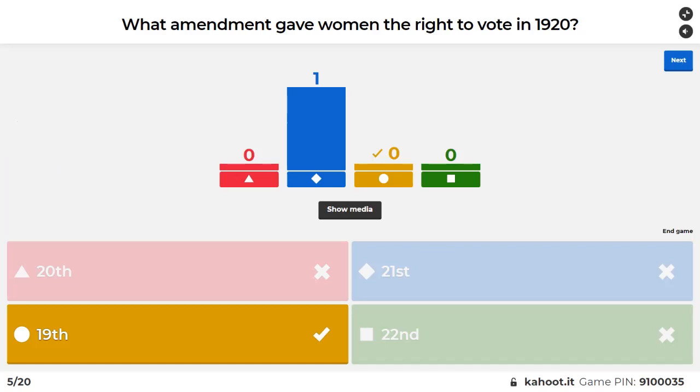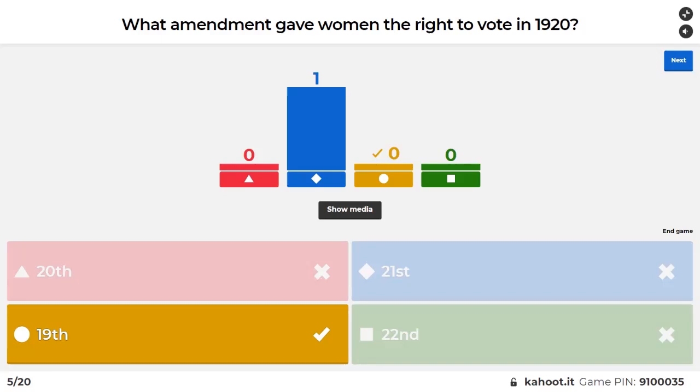Wait a minute, it's the 19th, not the 20th. Yeah, I always remember it because of women's right to vote. They normally say 1920, and I always remember that the amendment is one before the 20. So I know it's one amendment before the actual year.